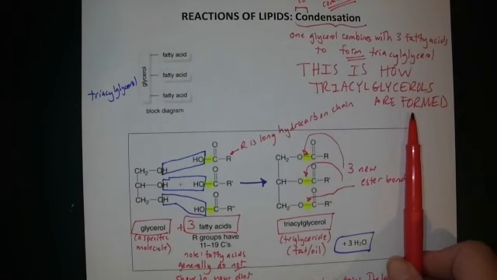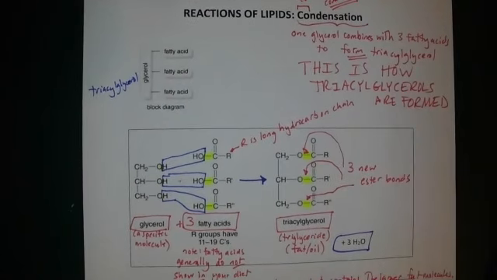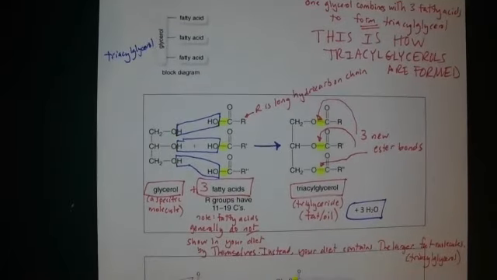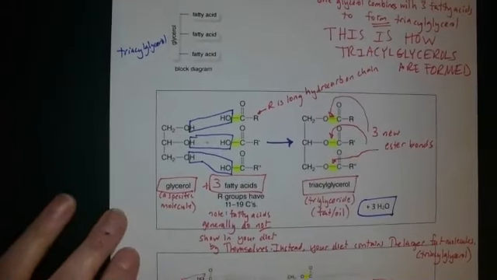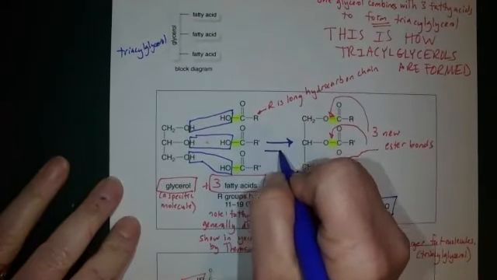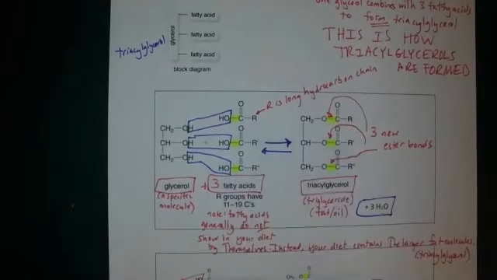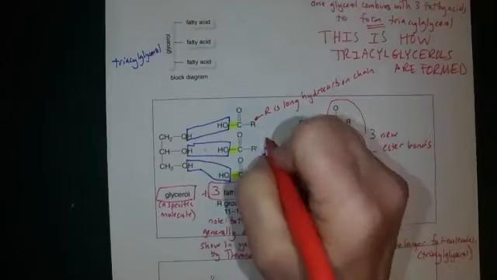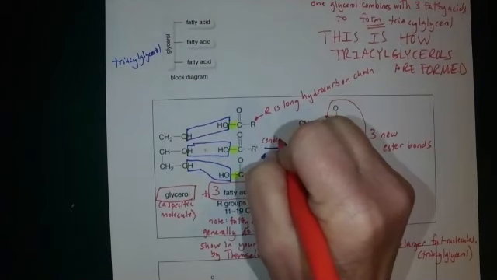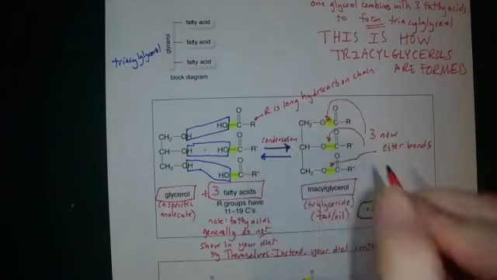We said we also want to learn how our triacylglycerols are hydrolyzed. How do they undergo hydrolysis? I think you won't be surprised to hear that this reaction is reversible. In fact, I can draw the arrow right now. It can go in reverse. In the forward direction that we've just been doing, that was condensation, how you form a triacylglycerol.